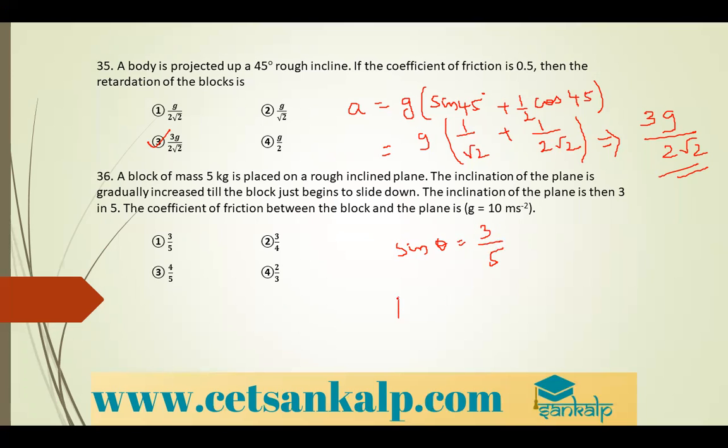Since mu is equal to tan theta, so mu is equal to tan theta. Okay, so mu is equal to tan theta and here you can write a right angle triangle. So this is theta.